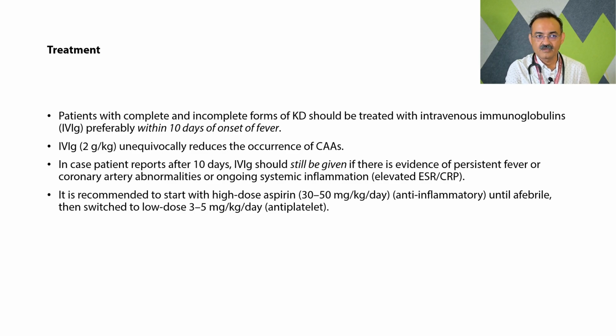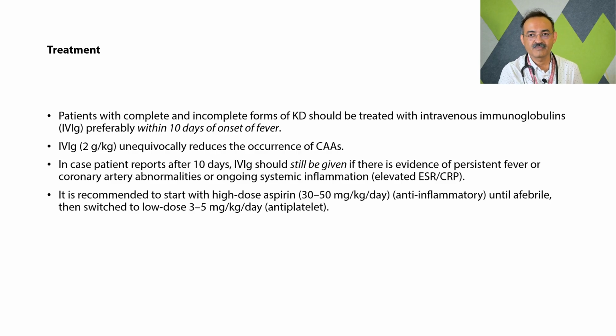If we didn't diagnose Kawasaki disease in the first 10 days, we still need to give intravenous immunoglobulin to that patient. Along with it, we need to start high dose aspirin, that is 30 to 50 milligram per kg per day.